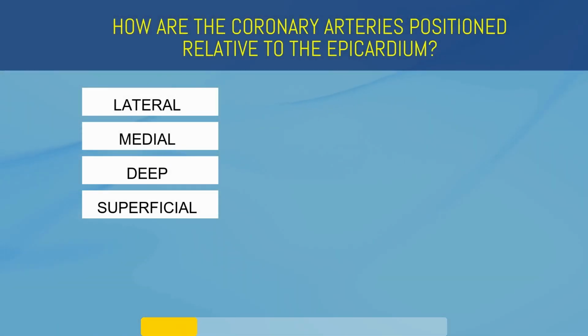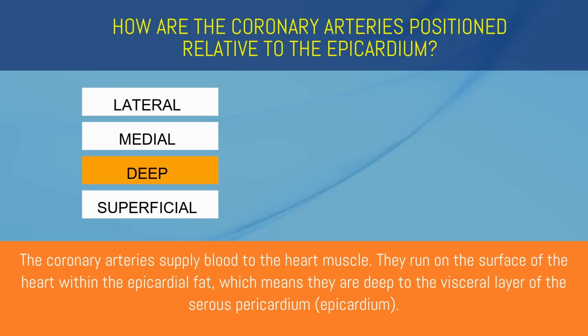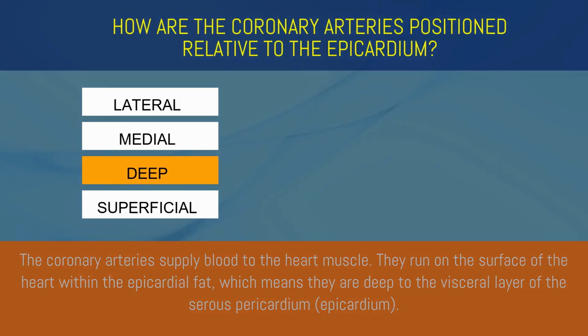How are the coronary arteries positioned relative to the epicardium? Lateral, medial, deep, or superficial? Deep. The coronary arteries supply blood to the heart muscle. They run on the surface of the heart within the epicardial fat, which means they are deep to the visceral layer of the serous pericardium.